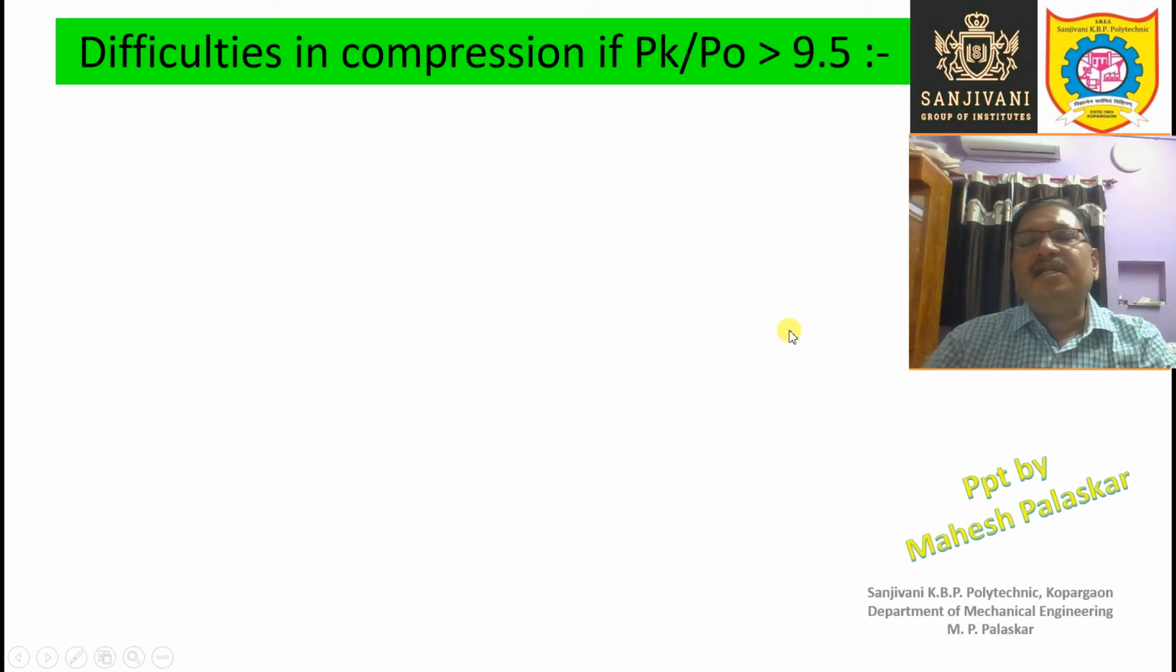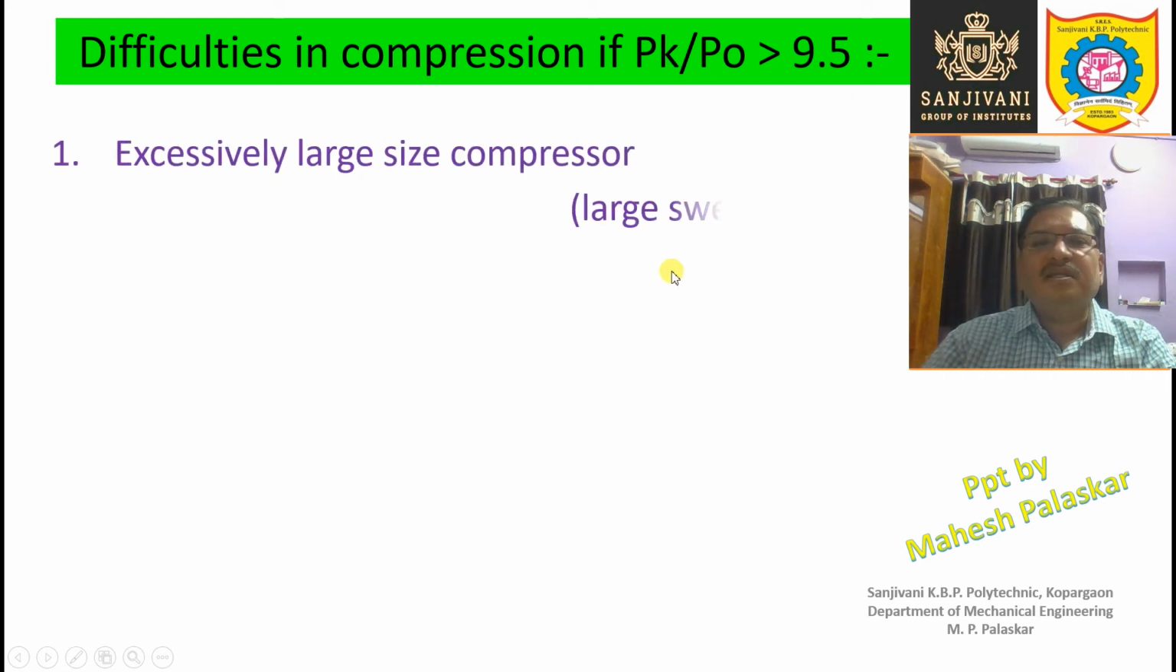Now, why is multi-staging a must? When the compression ratio goes above 9.5, where pk is condenser pressure and p0 is the evaporator pressure. These are the notations. So when the compression ratio is above 9.5, what are the difficulties in compression? The size of the compressor is excessively large, so the swept volume is large. And not only the large size of the compressor, but the strength of the compressor should also be high. The material is very costly, and this increases the initial cost, especially the cost of the compressor.